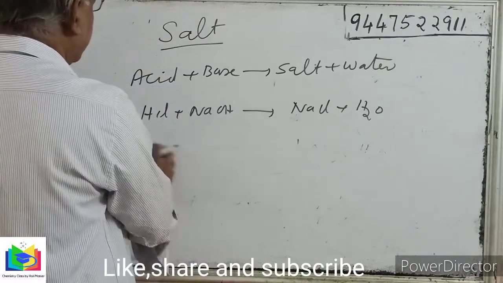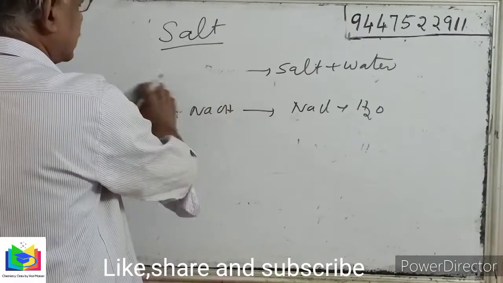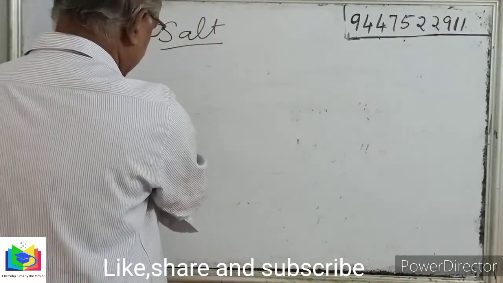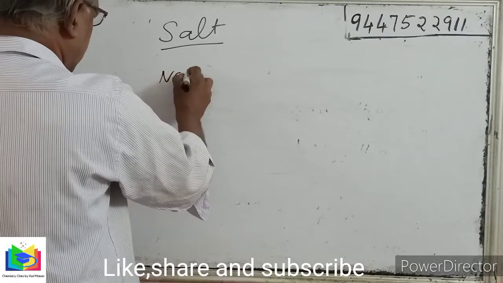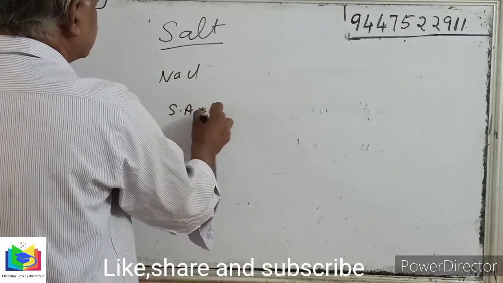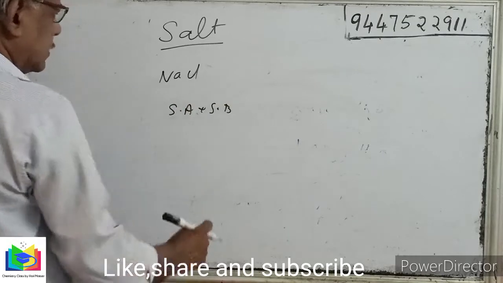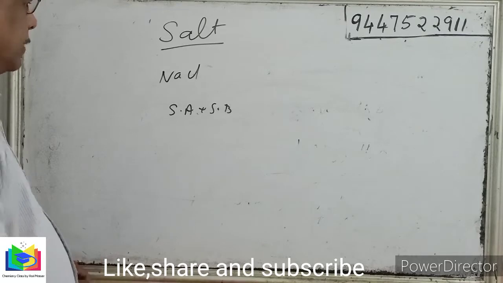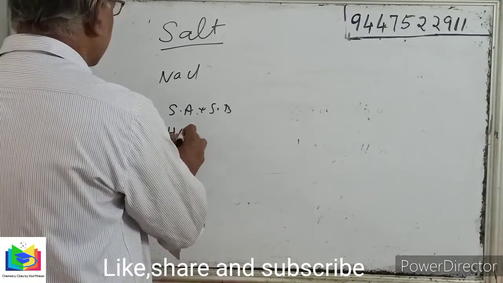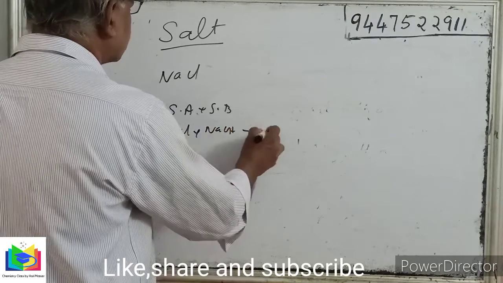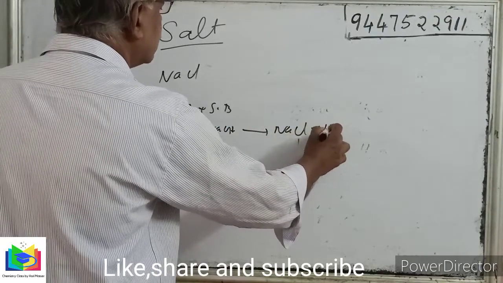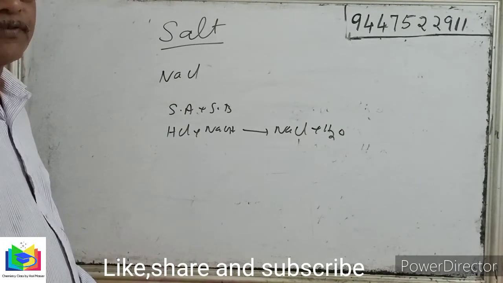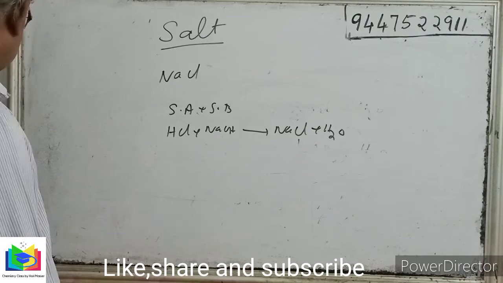Salts can be formed from different acids and bases. From the reaction between a strong acid and a strong base, sodium chloride is formed. Sodium chloride is a salt obtained from a strong acid and a strong base. The strong acid is hydrochloric acid and the strong base is sodium hydroxide. Hydrochloric acid and sodium hydroxide give sodium chloride plus water. So NaCl, KCl, etc. are salts formed from a strong acid and a strong base.